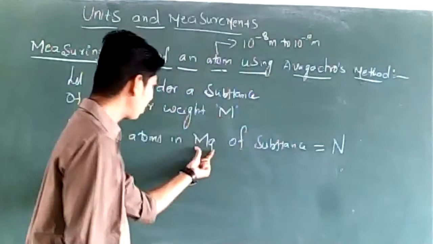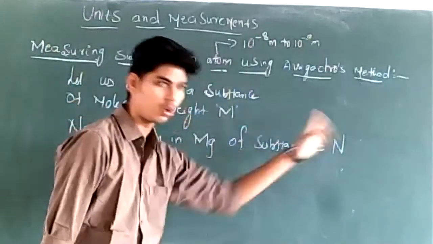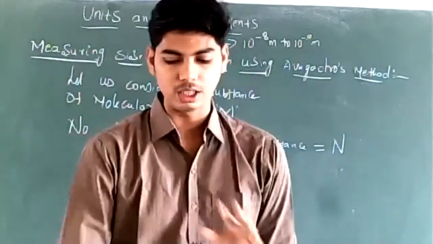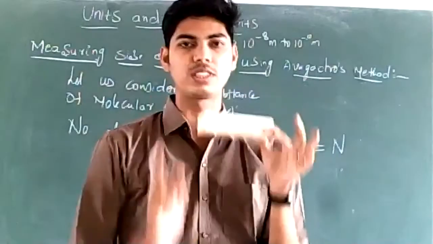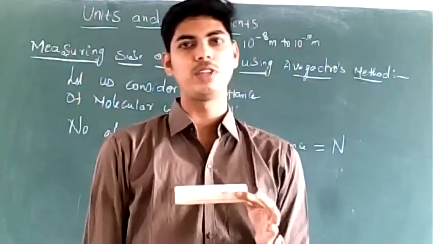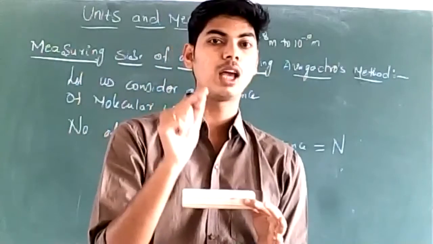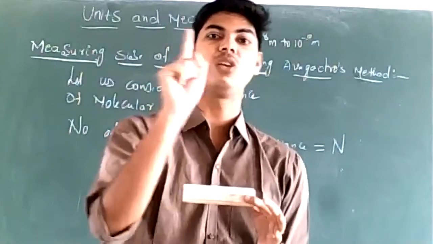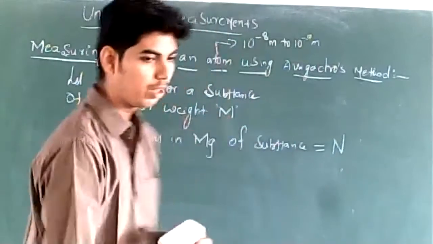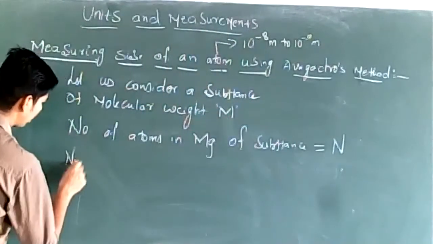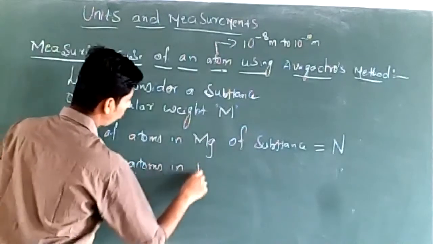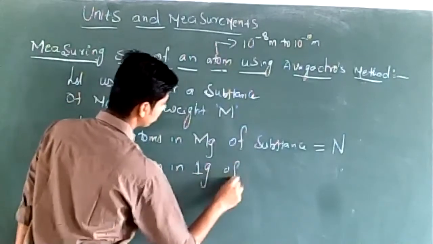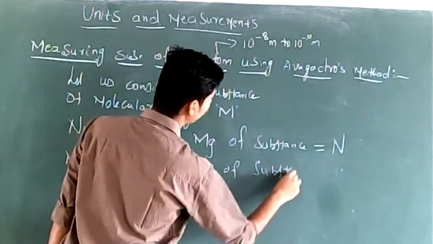So molecular mass of any substance contains Avogadro number of atoms. Once you know the number of atoms contained in m grams of the substance, you will be able to calculate the number of atoms present in 1 gram of the substance.